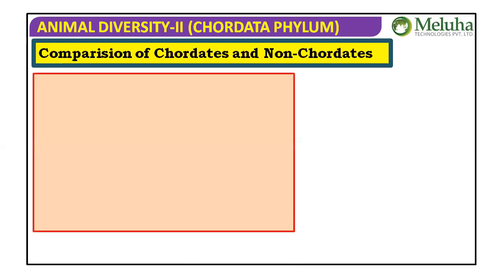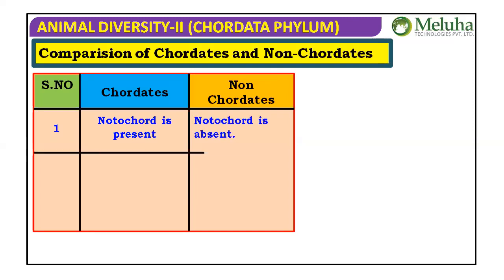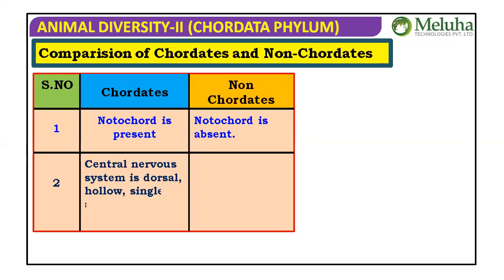Let's compare chordates with non-chordates. Non-chordate means Porifera to Hemichordata. Keep that in mind. Chordate, as of today, I introduced it to you. Notochord is present in chordates. What do you say in non-chordates? Notochord is absent. In chordates, the central nervous system is dorsal, hollow, single, and non-ganglionated.